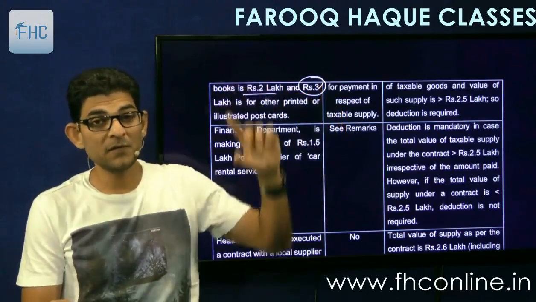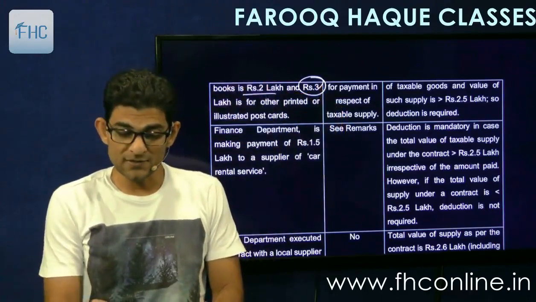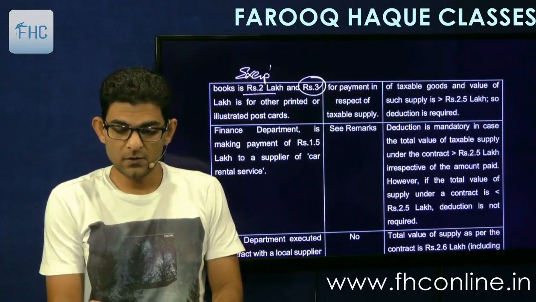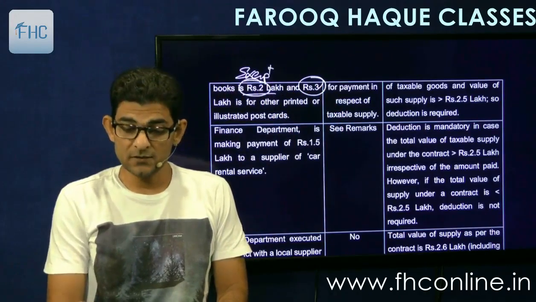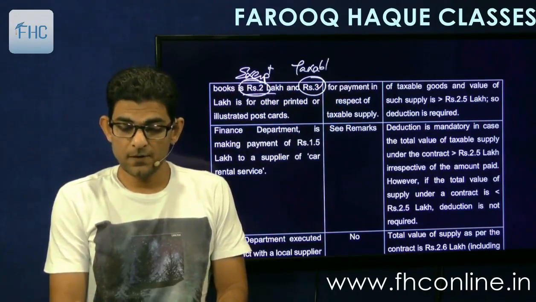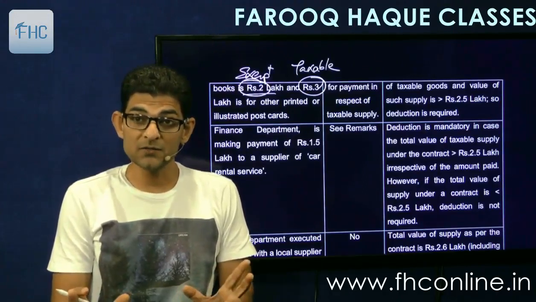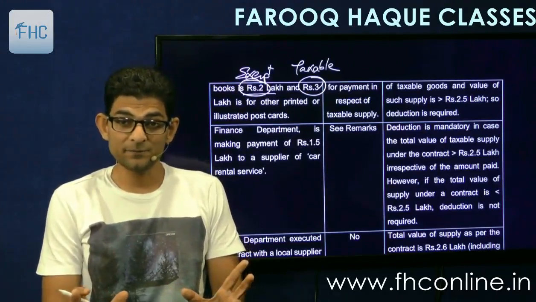And this is the taxable portion, 3 lakhs, exceeding 2.5 lakhs. Therefore, tax will be deducted at source. 2 lakh is exempt. 3 lakh is taxable. And 3 lakh is more than 2.5 lakhs. Therefore, TDS will apply.